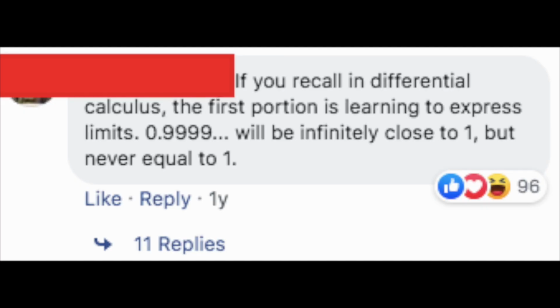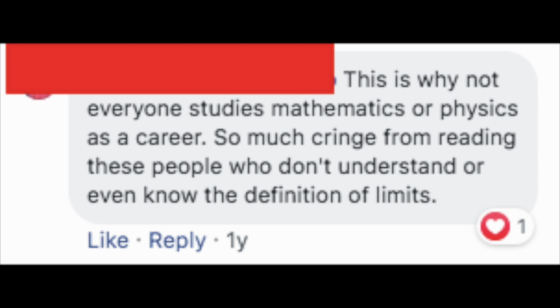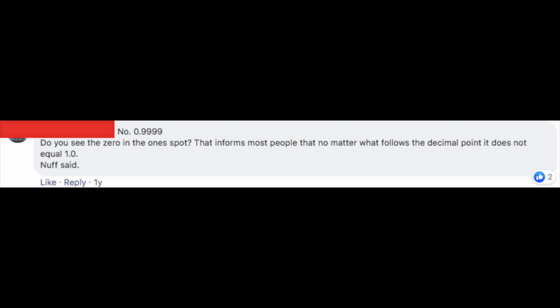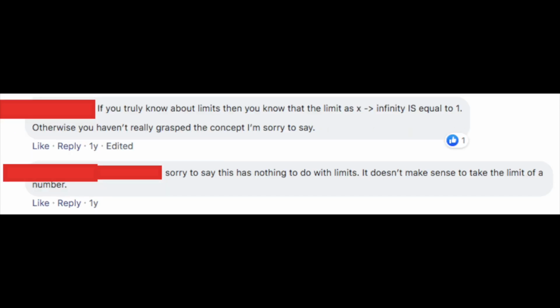So that equation is true, but there are still a lot of people that don't believe it. And what happens when this meme is posted somewhere? People who don't believe that this is true attack. People that believe it is true really attack. Like they insult their education and whatnot, and it's going to go back and forth all the time. And this is really why I hate this meme too.